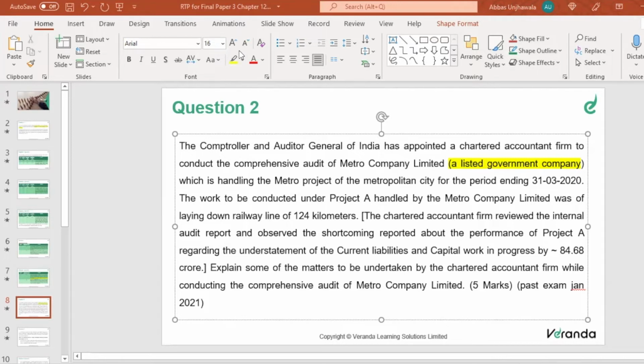So this is a re-audit. Already an audit has been conducted, and I am just doing another performance audit. Basically, I am not doing a financial statement audit, and no, I'm not doing a statutory audit. I am seeing whether